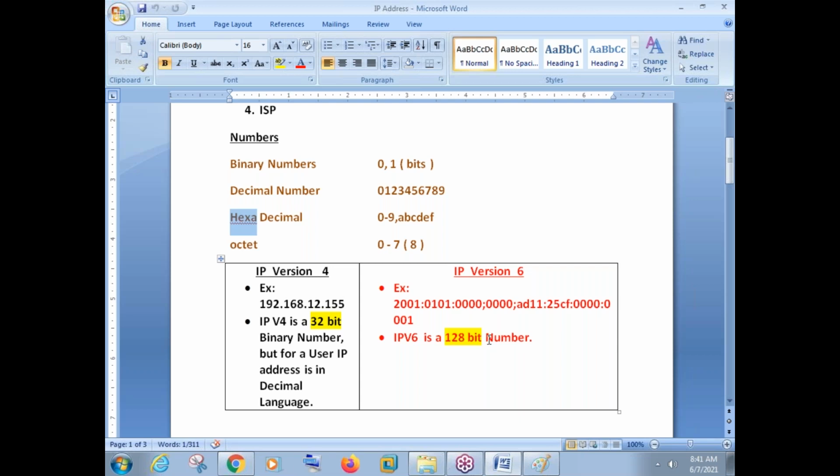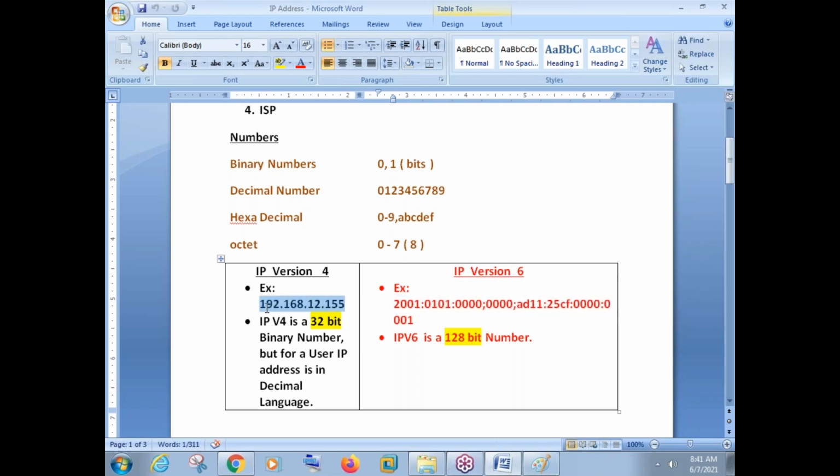So the design of IP version 6 is 128-bit. That is fine. It is very easy to remember, like IP version 4 is 32-bit and IP version 6 is 128-bit. But there is a very big connection we need to make here, and there is a very big logic we need to understand here. And the logic is IP version 4 is a 32-bit binary number. IP version 6 is also in bits actually. But for a user, IP version 4 is presented in decimal form. And for a user, IP version 6 is presented in hexadecimal form.